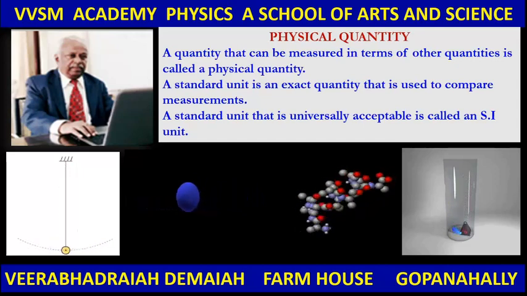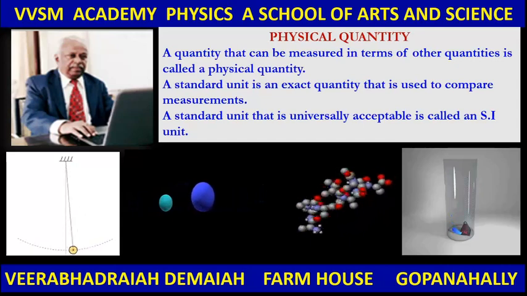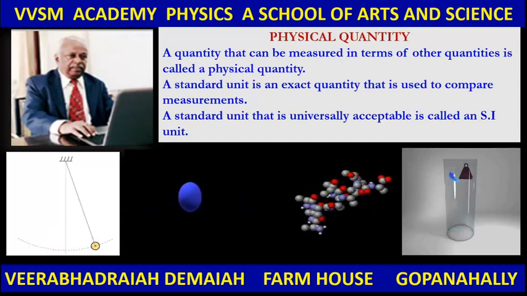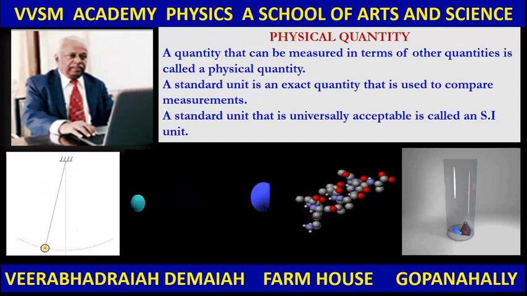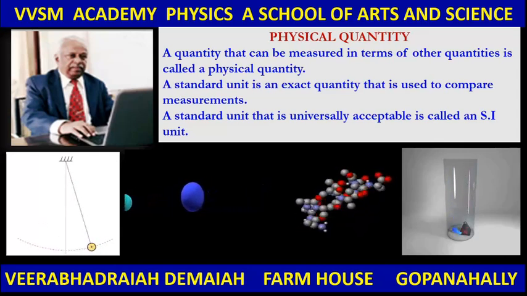What is a standard unit? A standard unit is an exact quantity that is used to compare measurements. A standard unit that is universally acceptable is called an SI unit. The abbreviation SI stands for Standard International.